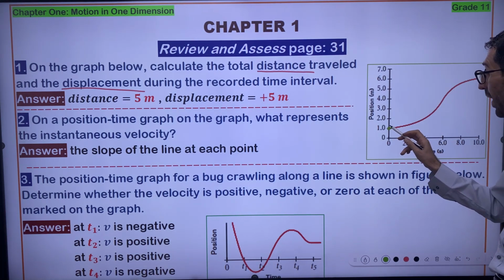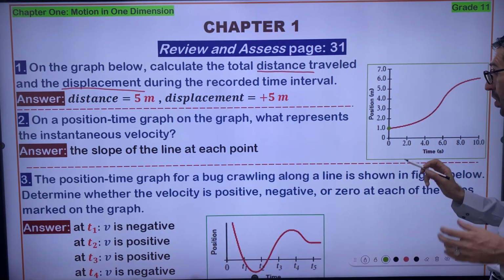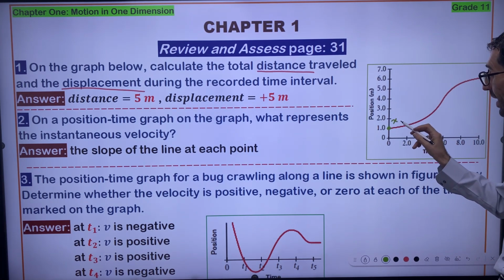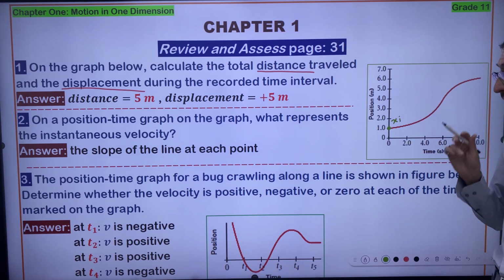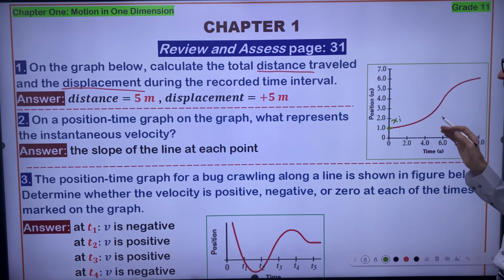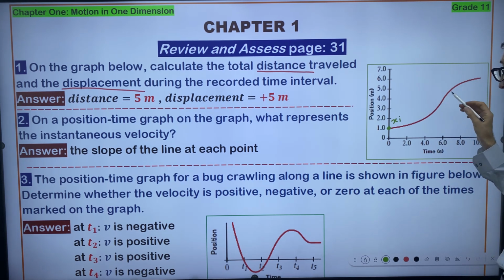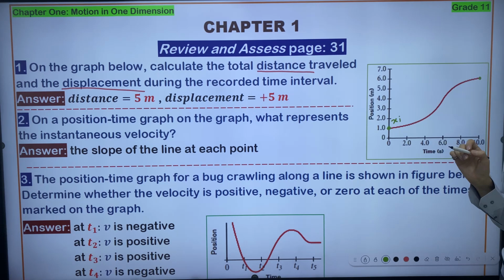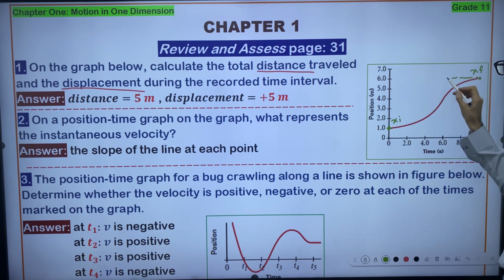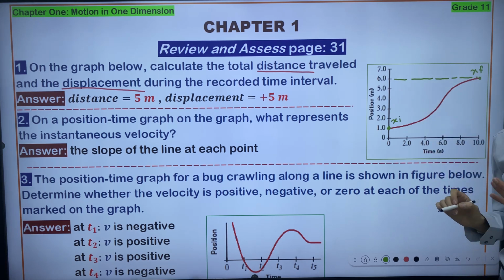So the first value of position, in other words xi, is equal to 1 meter. How many meters are traveled by the moving object? Let me determine the final position, xf, and approximately it points to 6 meters.